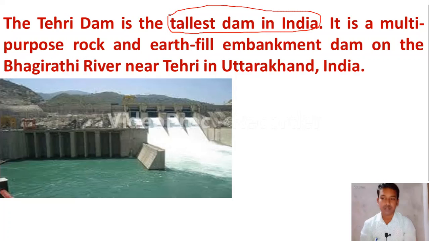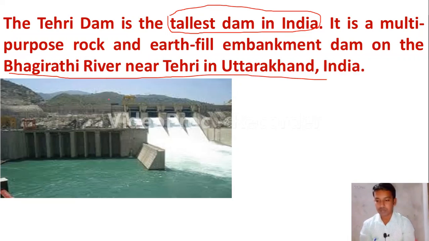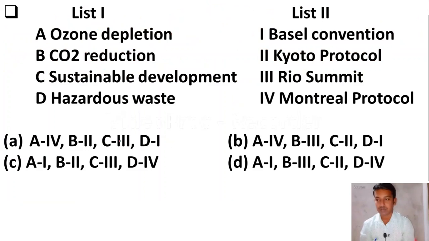It is a multi-purpose rock and earth fill embankment dam. And remember one more point here, the Tehri Dam is built on the Bhagirathi river, near Tehri in Uttarakhand. Okay, here you can see the picture of Tehri Dam also. So let us move to the next question.